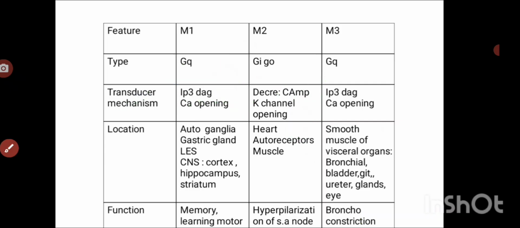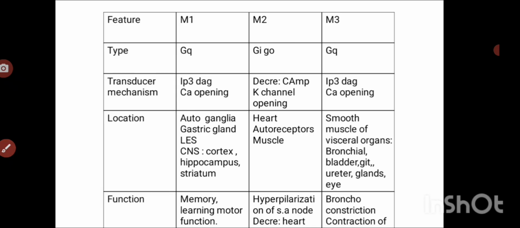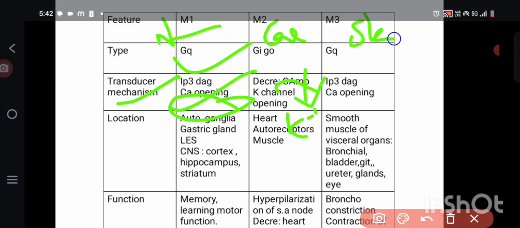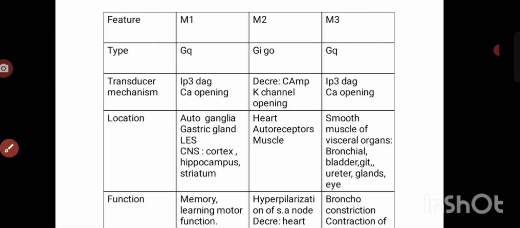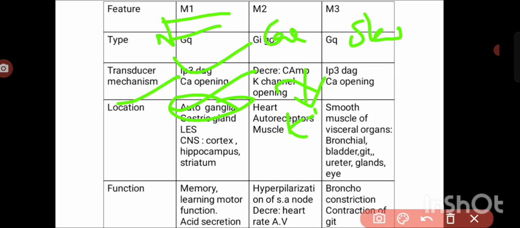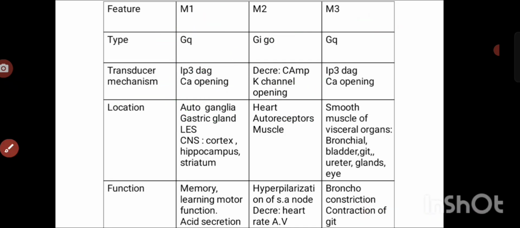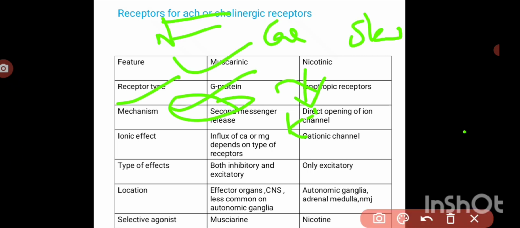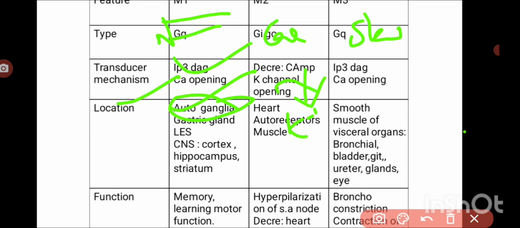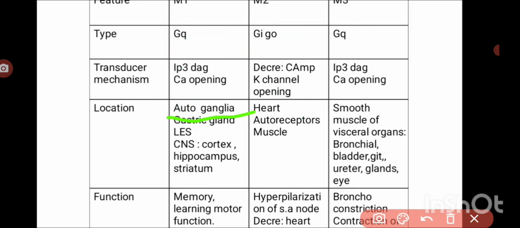Coming to the location, M1 receptors are considered neuronal, M2 are considered cardiac, and M3 are considered the skeletal muscular glands. M1 neuronal means these are present on the CNS and also on the autonomic ganglia. In the CNS, especially, it is present on the cortex, hippocampus and striatum.